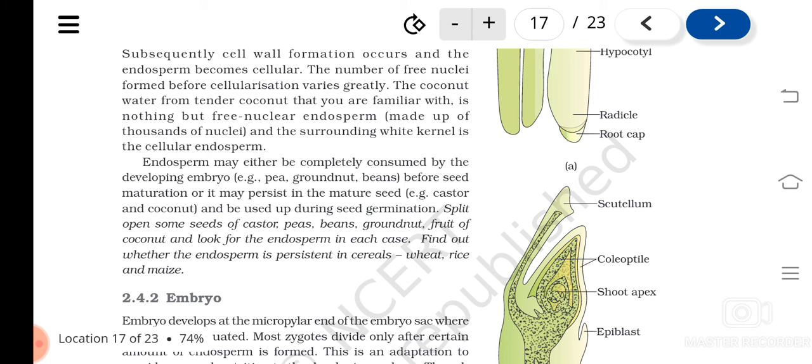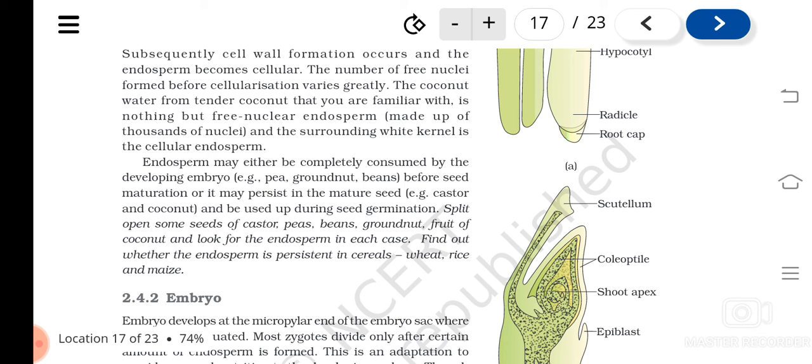Most monocots have endospermic seeds. If the seeds have endosperm, we call them endospermic or albuminous seeds. Most monocots are endospermic, and most dicots are non-endospermic, or non-albuminous seeds. But castor seed is an exception. Castor is a dicot, but it has endosperm persisting.